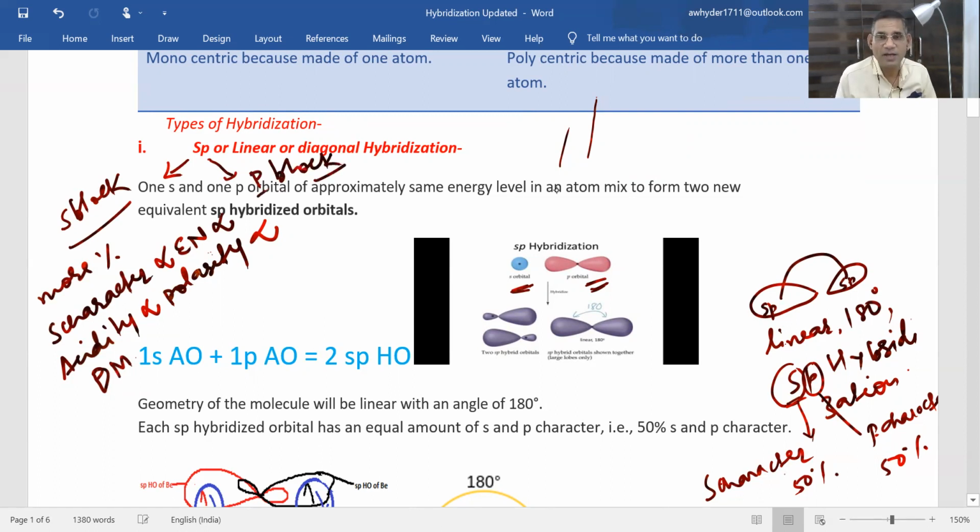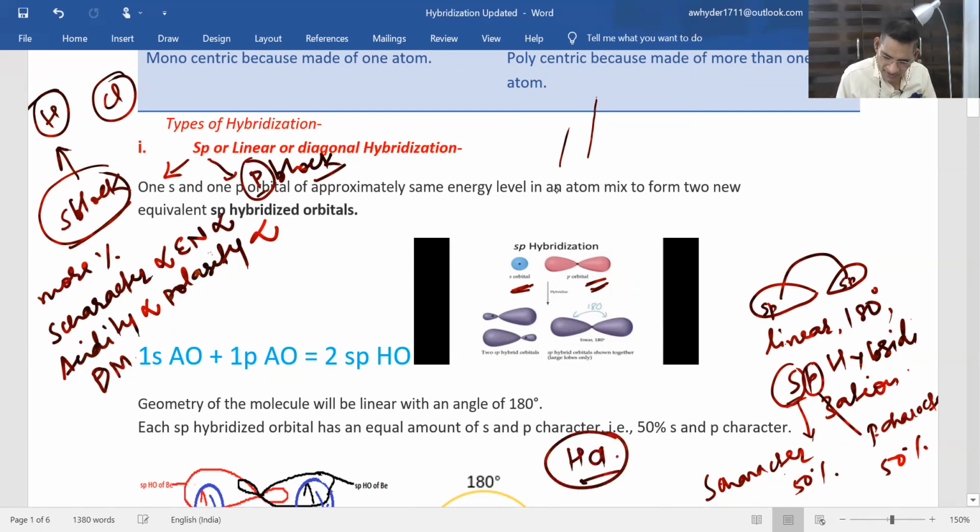The element in the s block that has the tendency of forming covalent bonding will be hydrogen only. So one element will be hydrogen and the second element we can take from the p block. You can take Cl from the p block. So HCl is the best example for this. In this HCl, sp hybridization will be present.